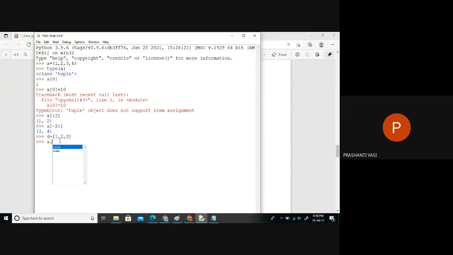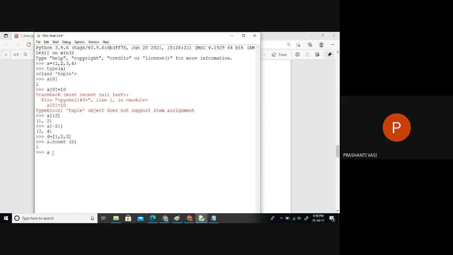Tuple has only 2. The first function is count. If I say count of a number, how many times does it occur? Occurrences of each element can be given by the count function. So when we say tuple dot count and give the data, it will automatically count the data.